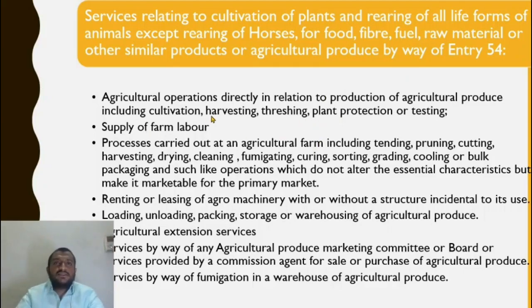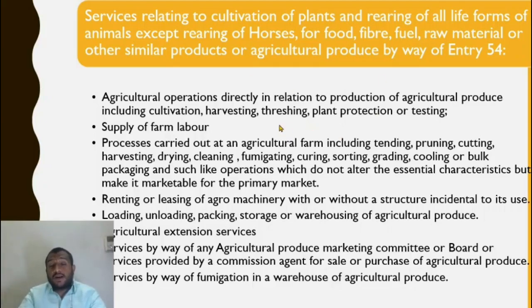So what does this mean? Let us take the example, the normal example quoted in our book is potatoes. Potatoes generally, if they are taken as it is from the ground, so that is agricultural produce. They are cultivated. When they are ready for taking out, we take it out.